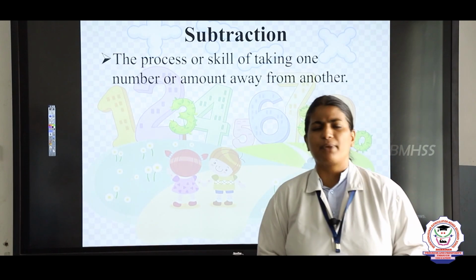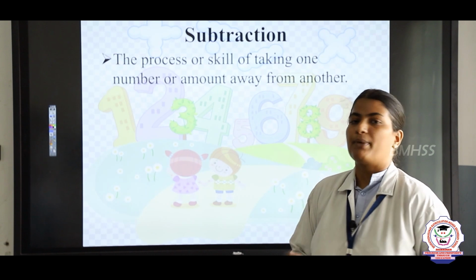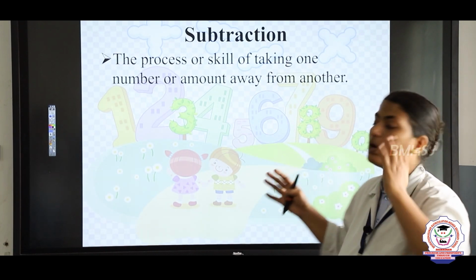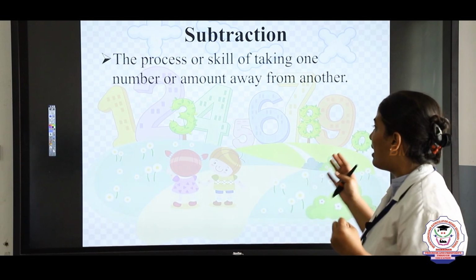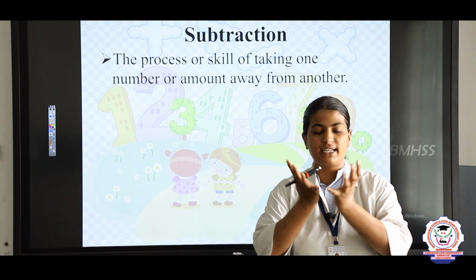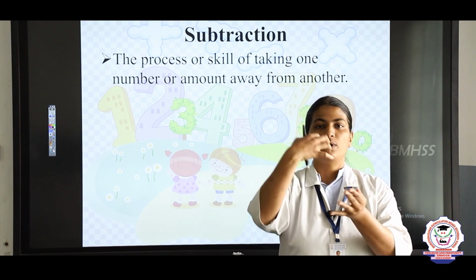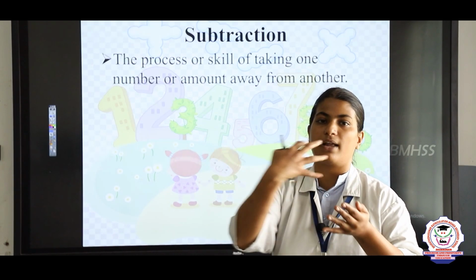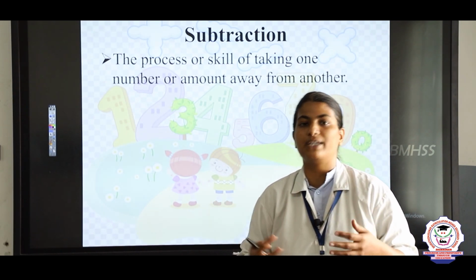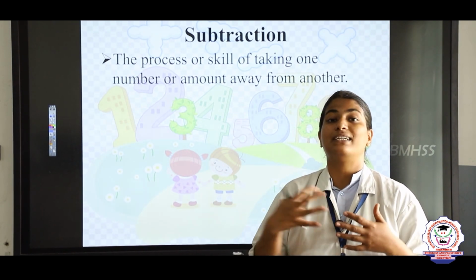Do you know what subtraction means, children? Subtraction means nothing but the process or skill of taking one number or amount away from another. So, when you have some items in total and you remove a portion or a part of it, that is known as subtraction. Subtraction is nothing but take away or the difference.